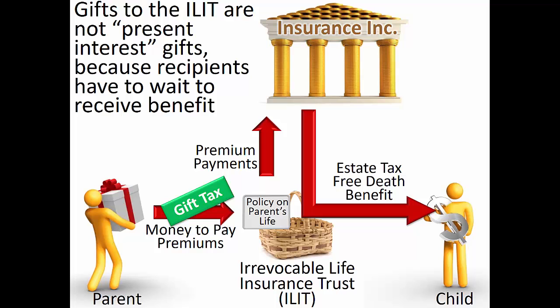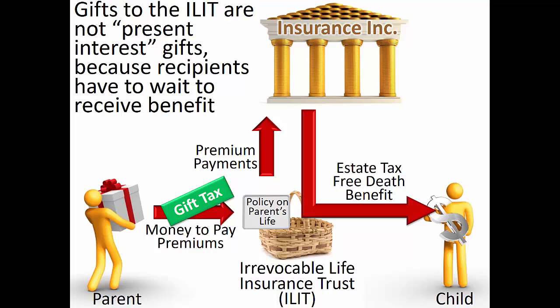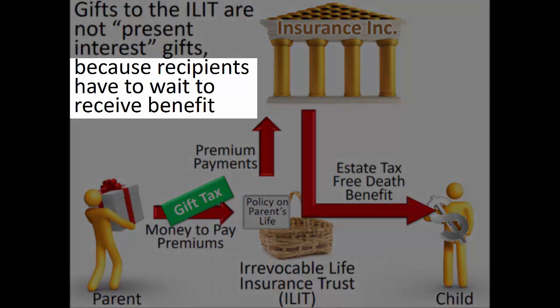Every dollar of direct gifting to the ILIT will reduce the estate tax credit because gifts to the ILIT are not present interest gifts. Direct gifts to an ILIT do not qualify as present interest gifts because the beneficiaries of the ILIT do not receive any funds until sometime in the future.